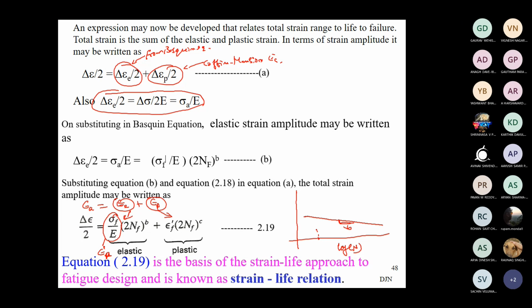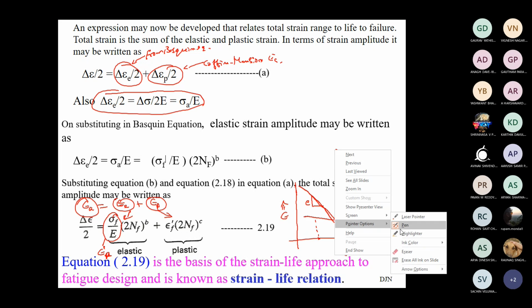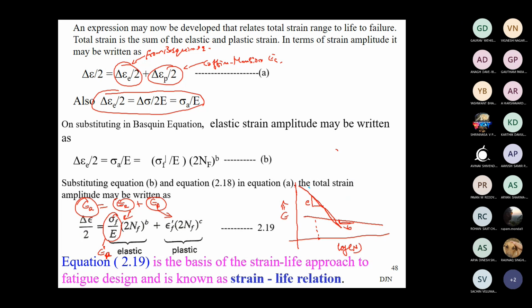Here strain is on the y-axis. Higher magnitude, you apply a higher magnitude of load. Then this is the plastic graph. This equation has slope C. What is the net curve? The sigma A curve is the net effect of both.